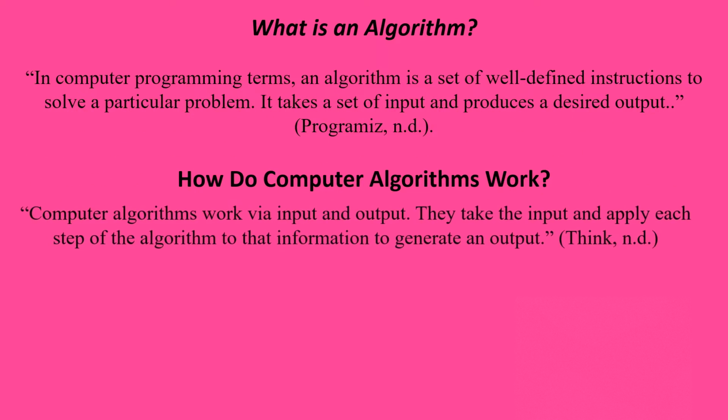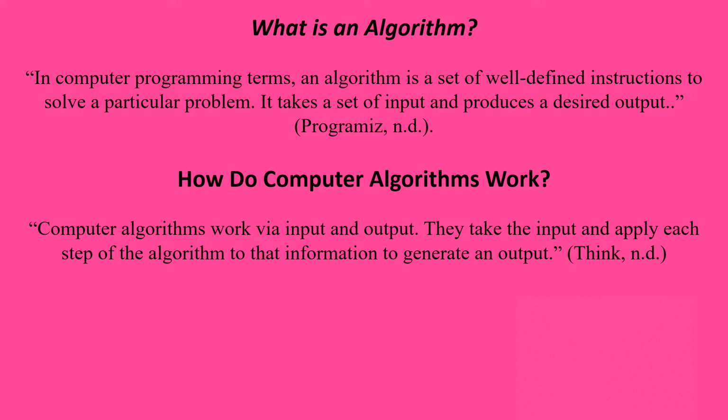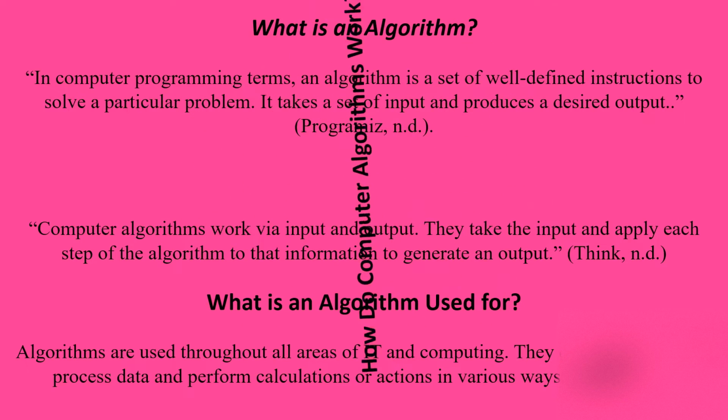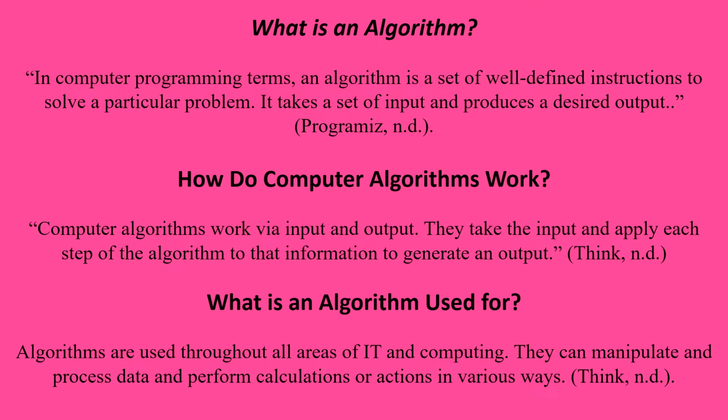How do computer algorithms work? Computer algorithms work via input and output. They take the input and apply each step of the algorithm to that information to generate an output. What is an algorithm used for? Algorithms are used throughout all areas of IT and computing. They can manipulate and process data and perform calculations or actions in various ways.